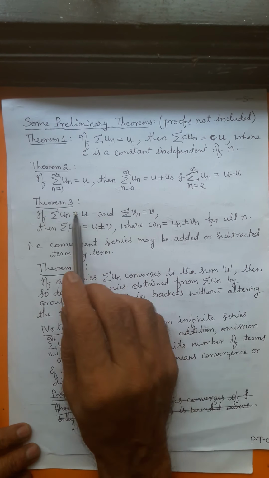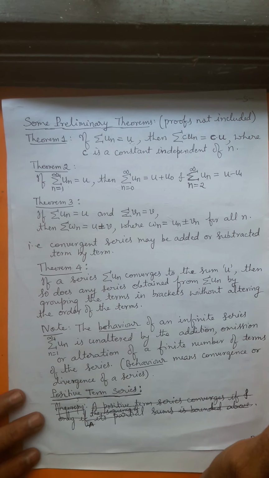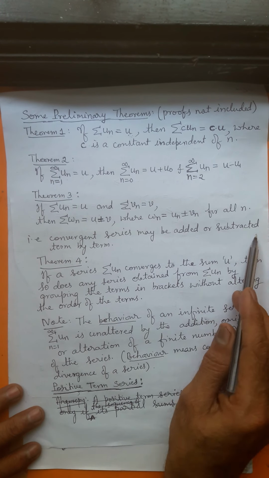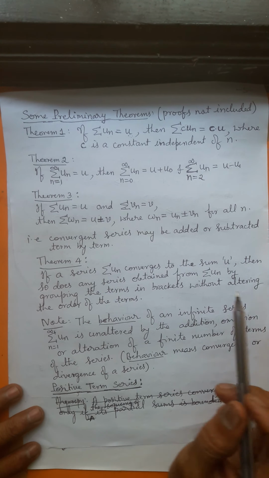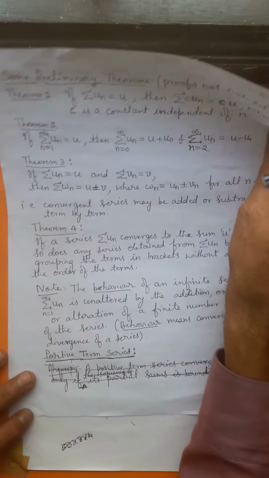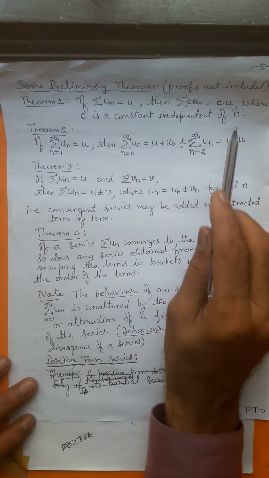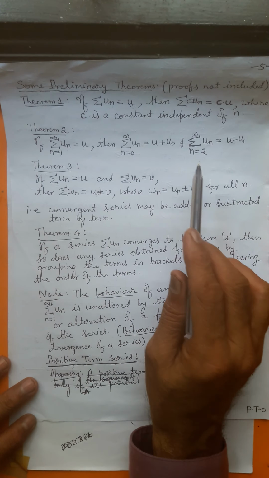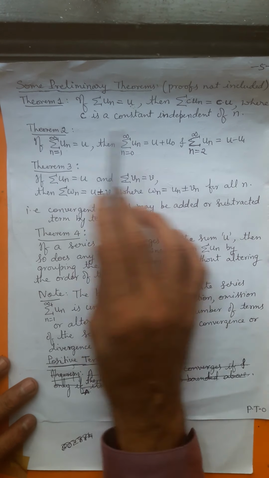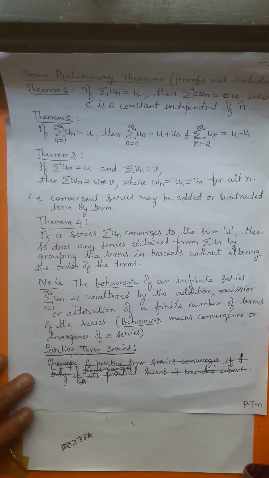You can add two infinite series term-wise. Convergent series may be added or subtracted term by term. That's what theorem 3 says. These are all elementary results. Just study what is being said here, please understand that, that is sufficient.